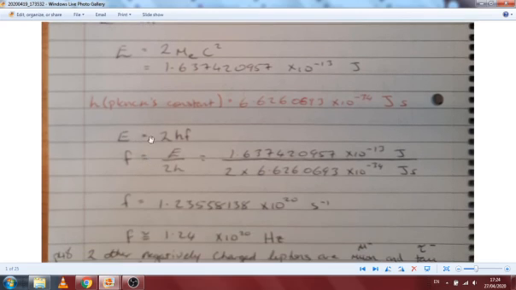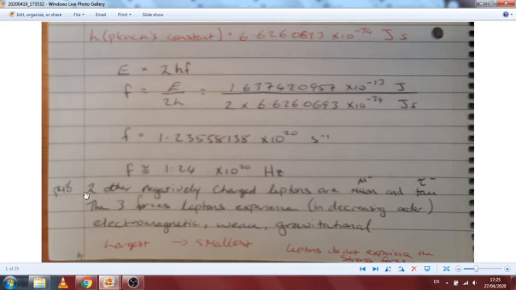That energy equals 2hf, so we can divide across by 2h, so the frequency of each of these waves is equal to E. We take the energy that was produced, which is up here, divided by twice Planck's constant, which is this, and we get the frequency here. We can round that off to 2 decimal places, so it's roughly 1.24 by 10 to the 20 hertz.